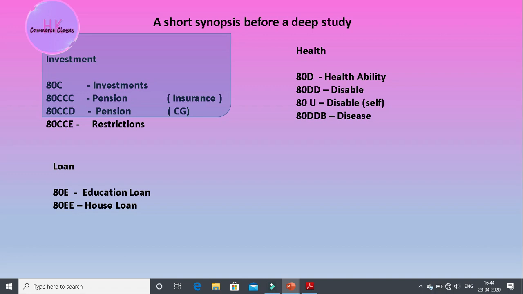Further, there are also some donations that we pay to temples, langar seva, any type of charity donations, and NGOs. These will go to 80G.